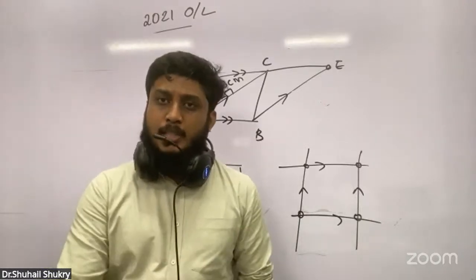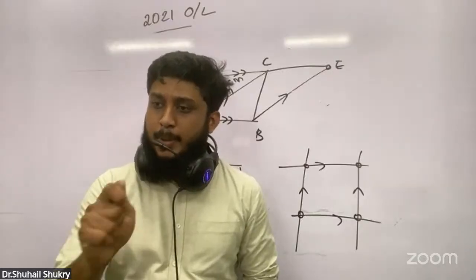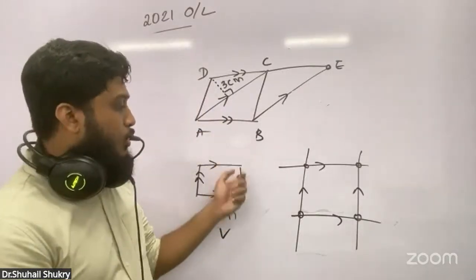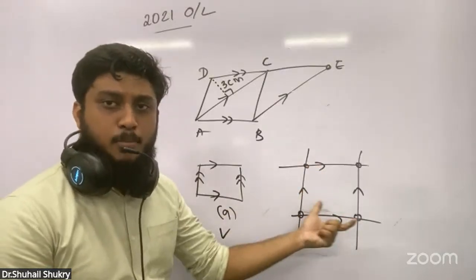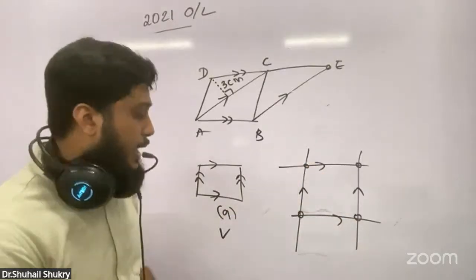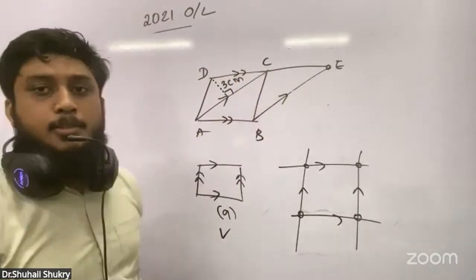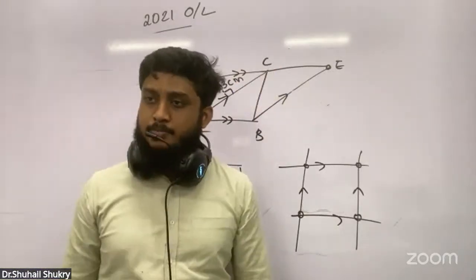Again, opposite sides of a parallelogram are equal and parallel. If you are selecting only one side, definitely you should say it is equal and parallel. But if both the sides are parallel, then you can say it is a parallelogram. You can clearly have this idea.